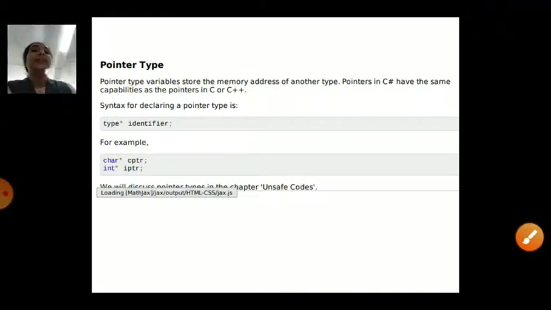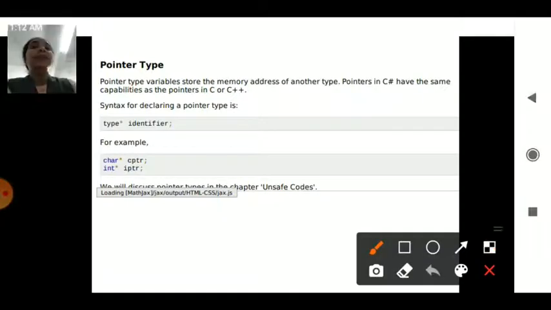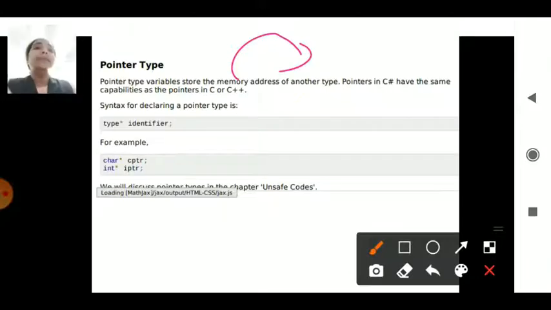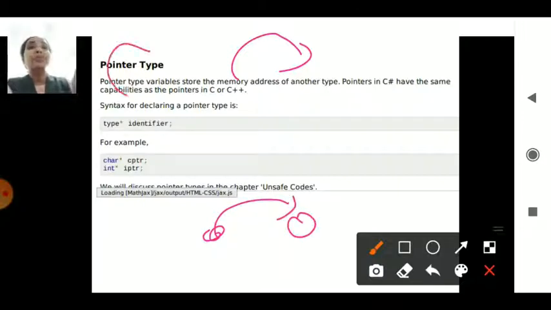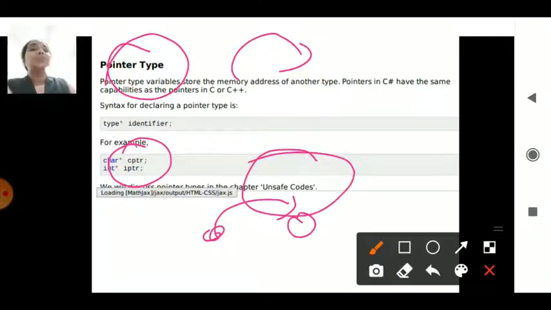Whereas the pointer types are said to be unsafe code in C#. Though they are specified in the memory, they specify the memory location of another variable. One variable I take is pointing to the other variable in the memory. Those are the pointer types. So here char* cptr is referring to some other address in the memory. These are unsafe codes, which C# doesn't support, but they are present as a programming language concept.